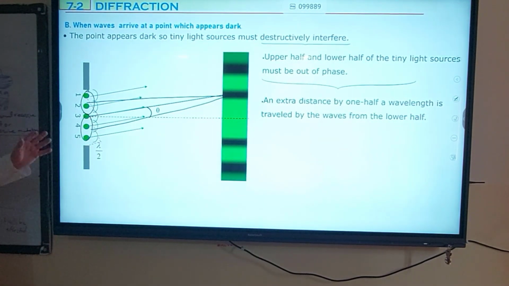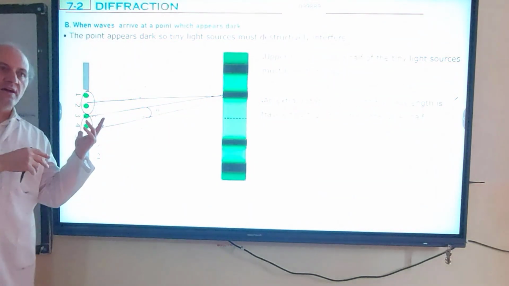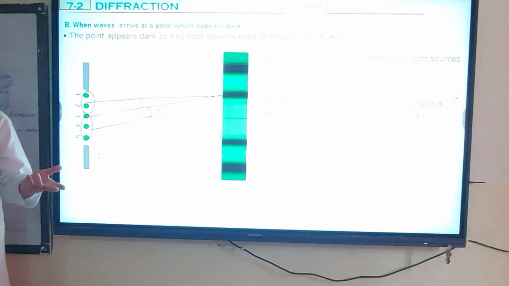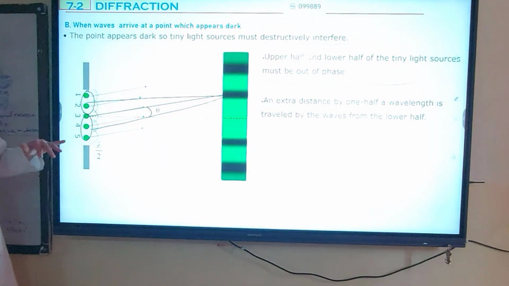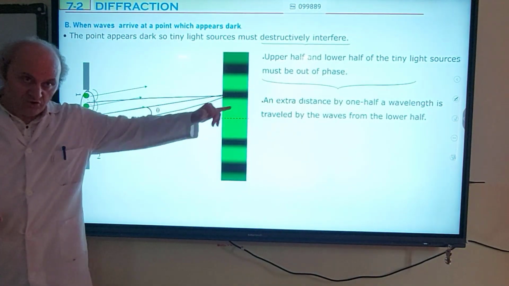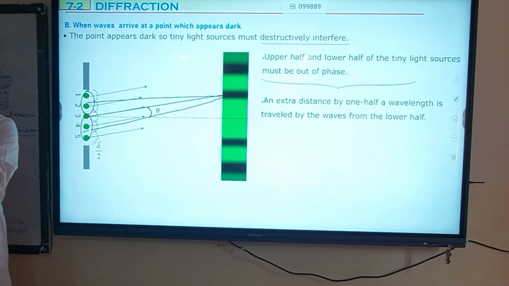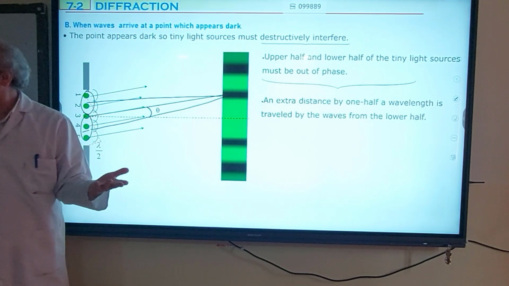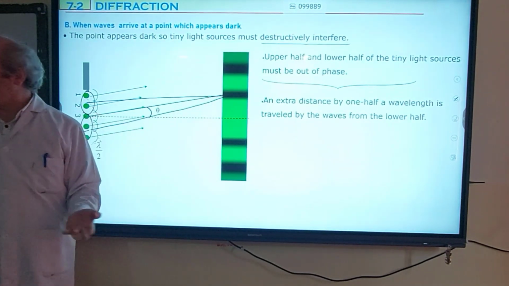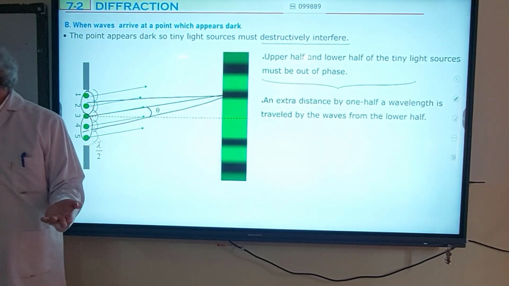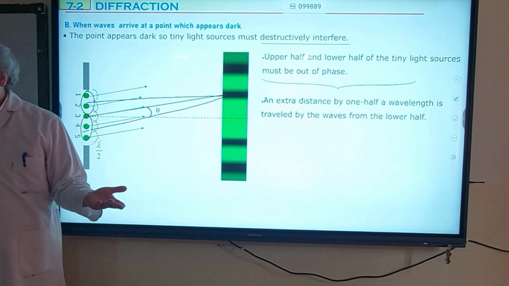So the waves from one half travel a longer distance than the waves from the other half. If the wave from the lower half travels lambda over 2 longer than the wave from the upper half, what happens? Destructive interference takes place.